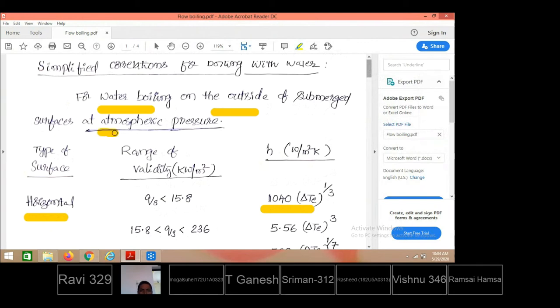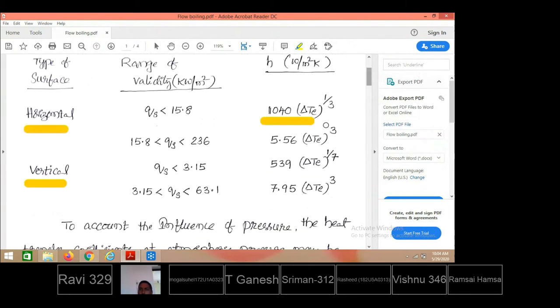At 1 atmospheric pressure, for different ranges of heat flux transferred during nucleate boiling, the H value is calculated using these simplified relations. Suppose during nucleate boiling the heat flux supplied is less than 15.8 kilowatt per meter square, the H value is calculated as 1040 into delta Te to the power 1 by 3.